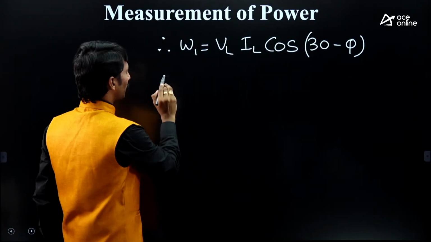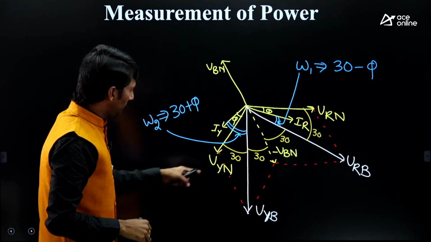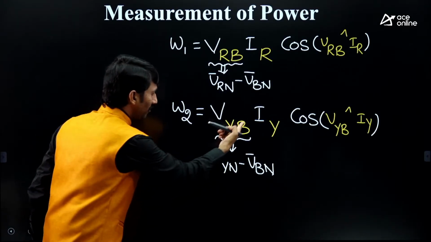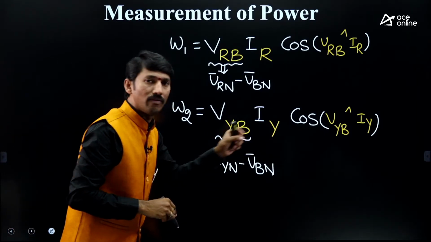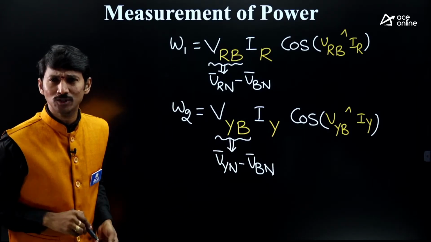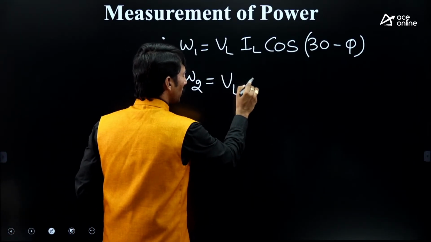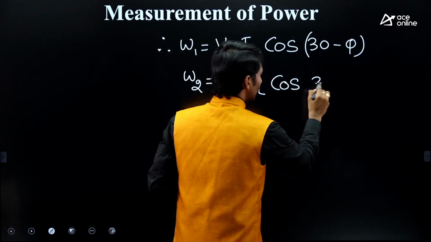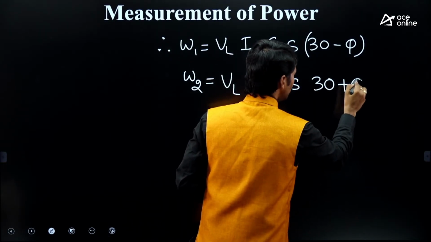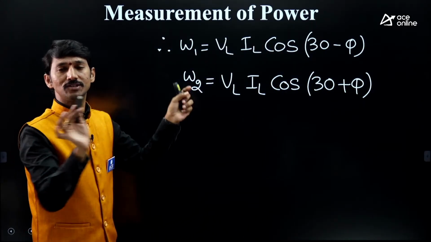Okay, right. After that, W2. What is W2? VYB, it is also a line voltage. IY, line or phase current as you wish, because it is a star connection. So it is also VL IL cos(30 plus phi). Over. If you write this, everything is done.